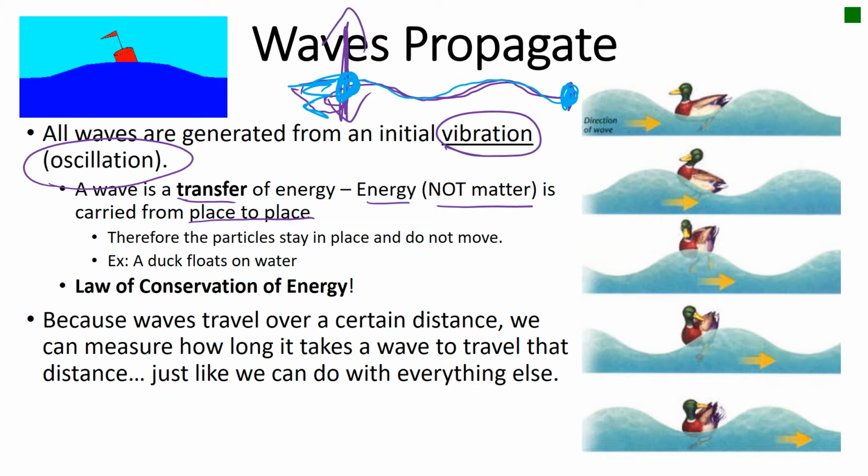That's also why, let's say you look at a duck on waves, so here's the wave, you'll notice that the wave goes like woo, woo, woo, right? But if you look at the duck that sits on the water, it just moves up and then down. Why? Because the particles of the water themselves are not moved. The duck is not moved. It only goes up and down. It is not transferred. If it was transferred, then the duck here would be moved all the way down here. The reason is the law of conservation of energy: energy can neither be created nor destroyed. It can just be moved from one place to the other or altered.